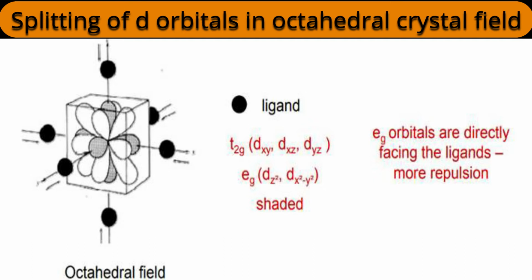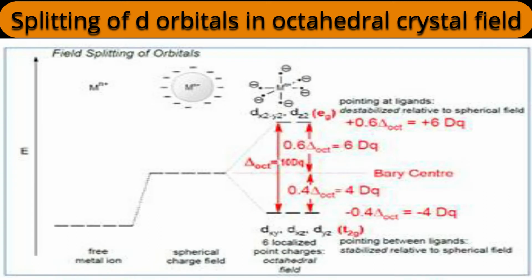Now let us see how the splitting actually occurs in the d orbitals in an octahedral field. This diagram is very important. Actually, it is the essence of our discussion. See, on the left side one energy arrow is represented. As we go up, the energy of the respective orbitals will increase.